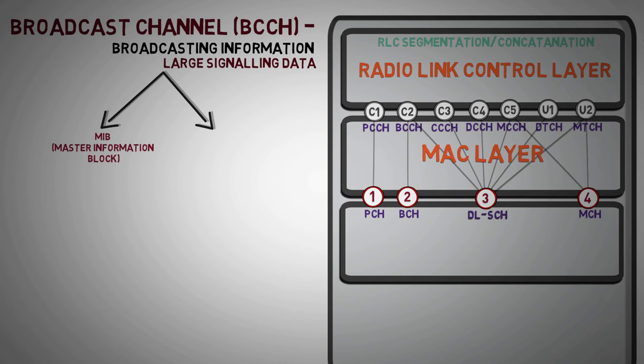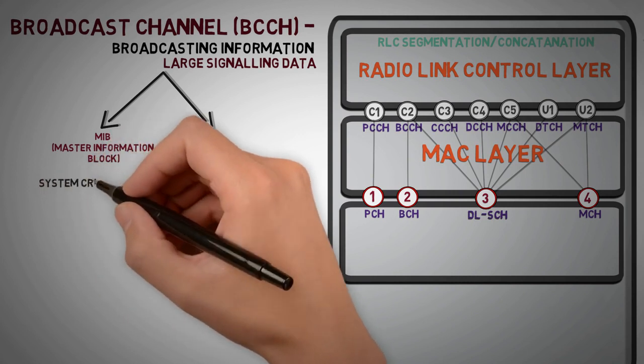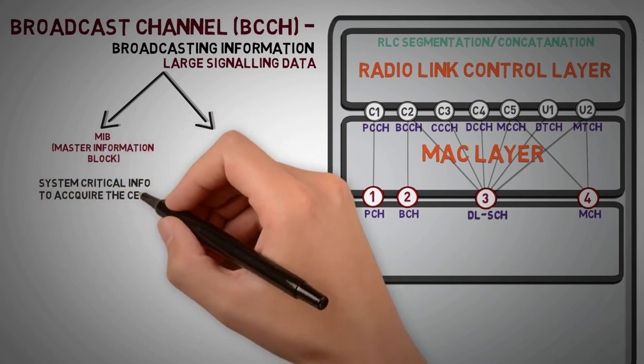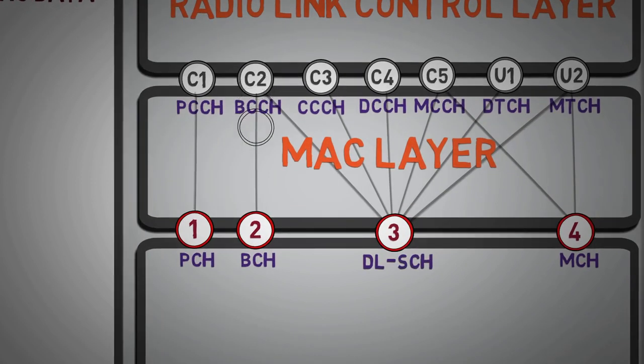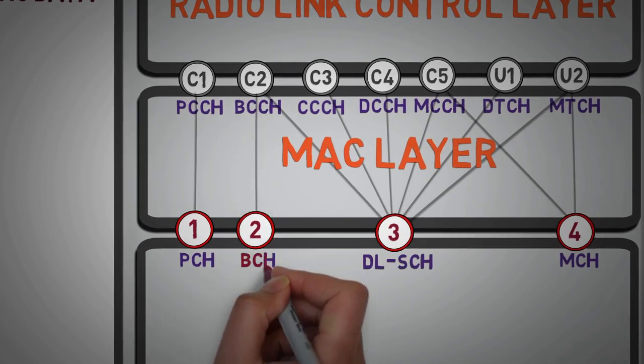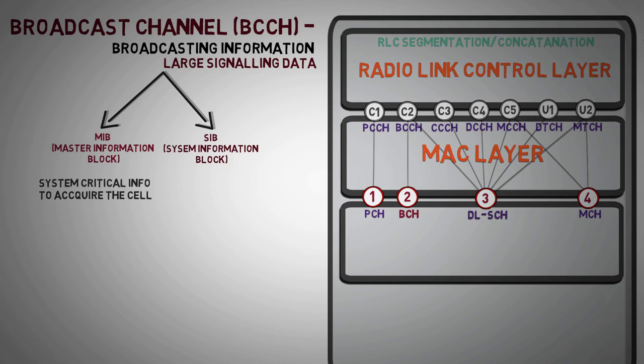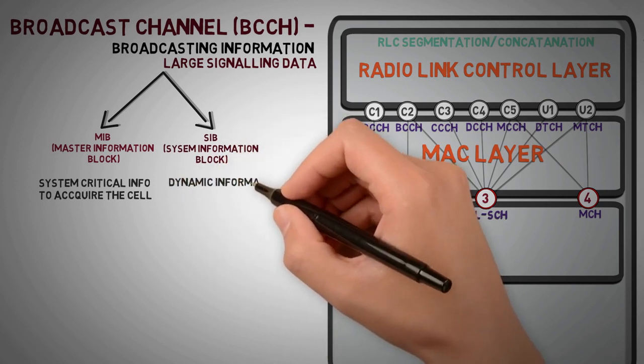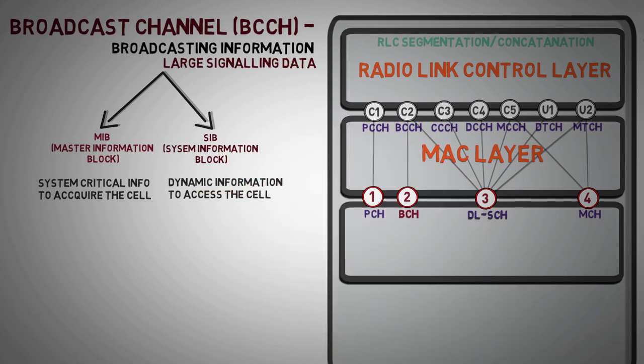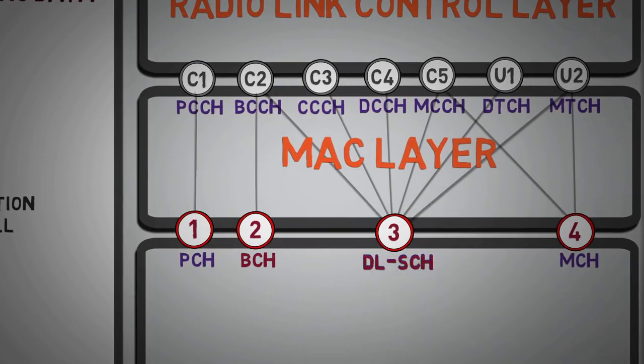MIB, Master Information Block, since it carries system critical information to acquire the cell, passes through the broadcast channel. SIB, System Information Block. It contains other dynamic system information to access the cell, so it passes through the downlink shared channel.